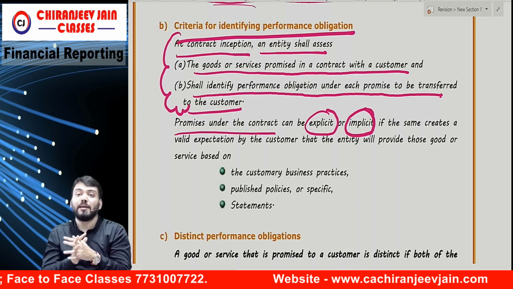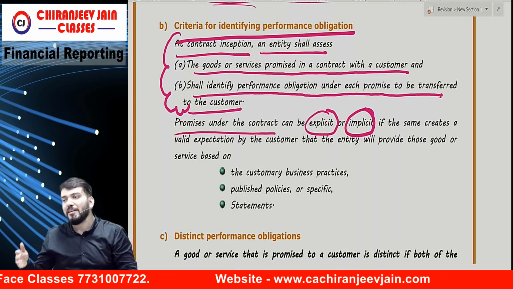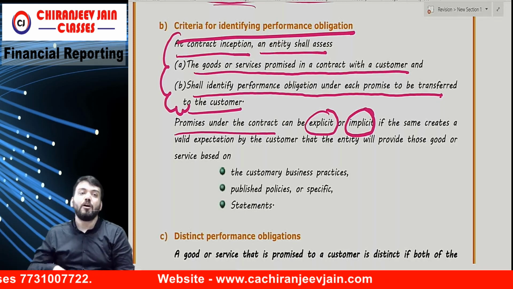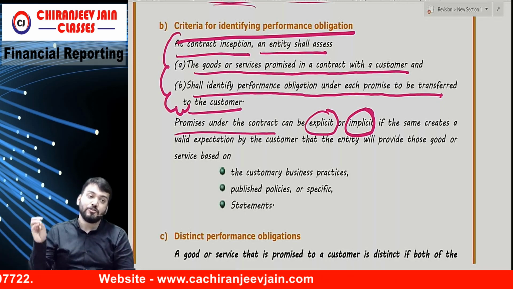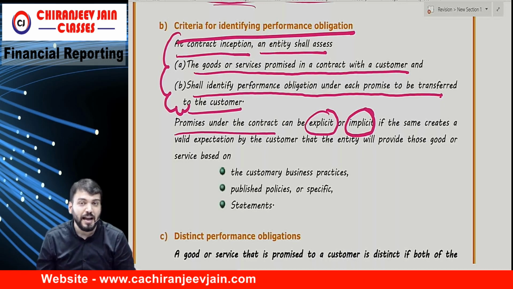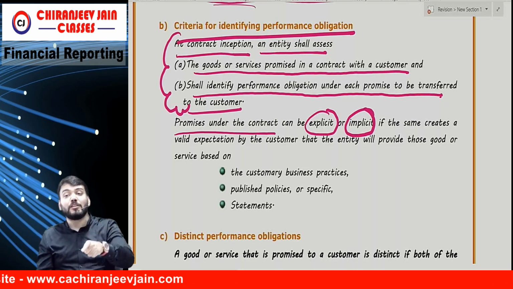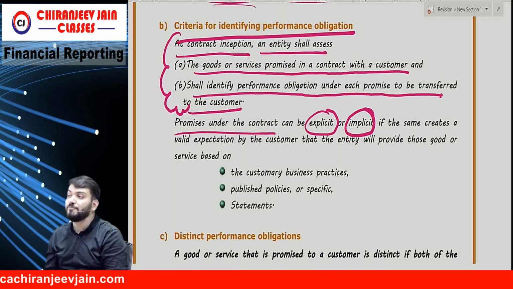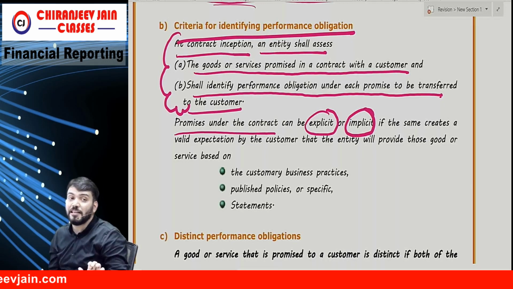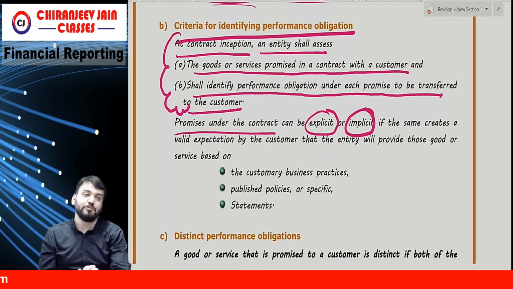All performance obligations, whether explicitly stated or not, should be identified. It means the fee should be allocated not only to the FR subject, but also to the 3 tests which I will conduct in future.